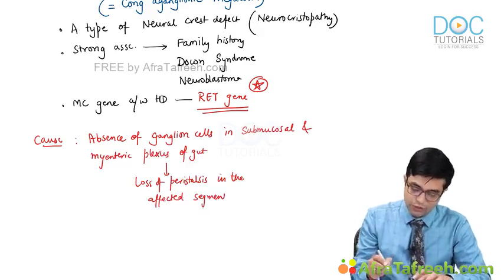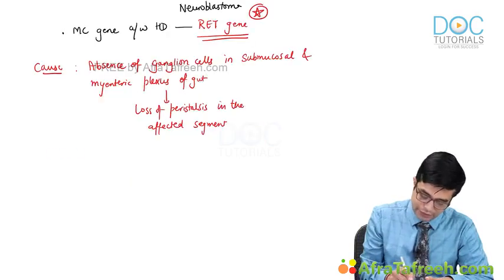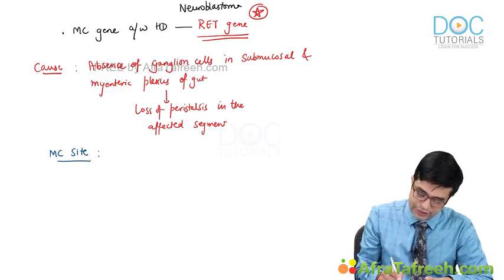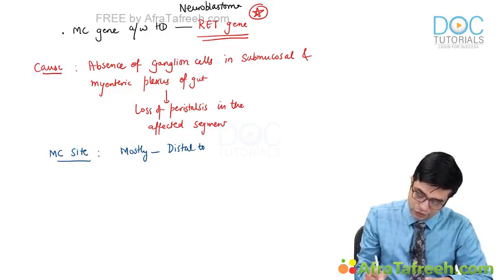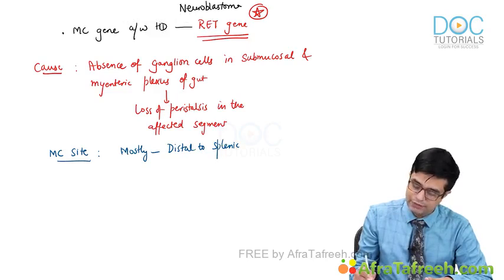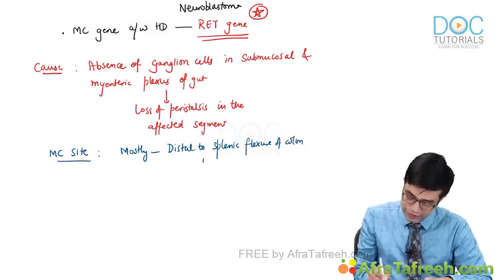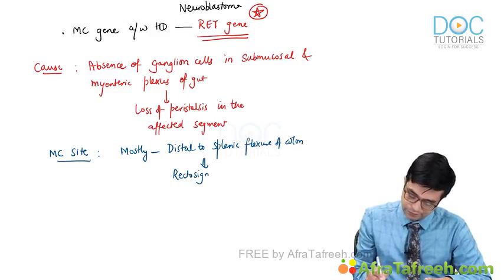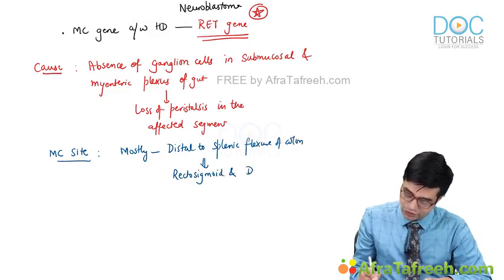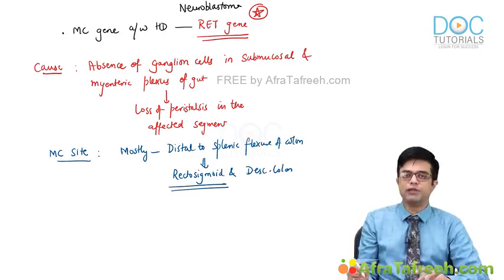What is the most common site affected? In most cases, they occur distal to the splenic flexure of the colon. I hope you know the basic anatomy. Splenic flexure of colon. In that also, it is the rectosigmoid junction and descending colon which are mostly affected. If you have to choose one, rectosigmoid will be the better answer.